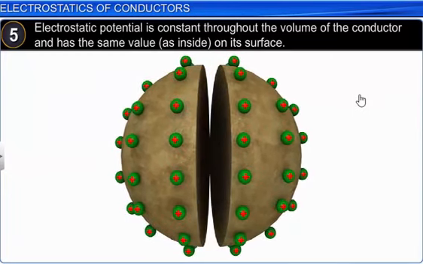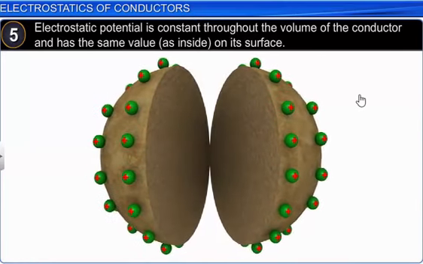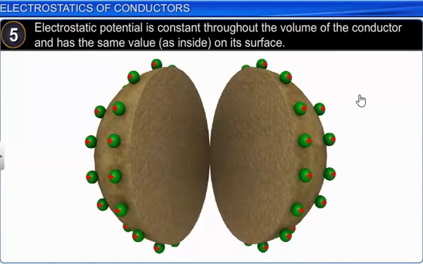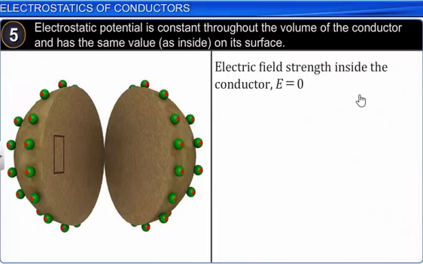electrostatic potential throughout the surface or throughout the volume will remain constant. Electrostatic potential value will be the same at every point, inside as well as outside. So we know electric field strength E is equal to 0, but still we have electrostatic potential inside a conductor.